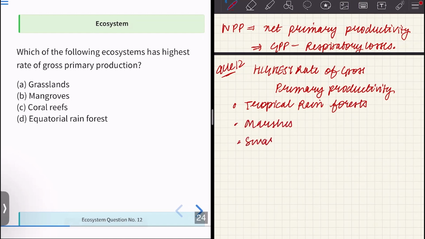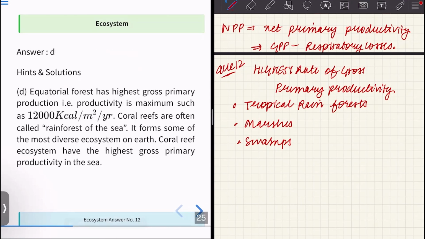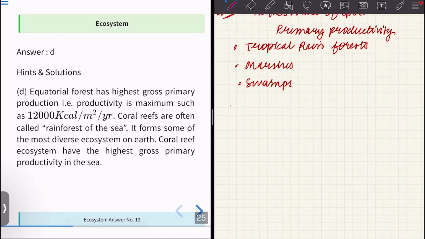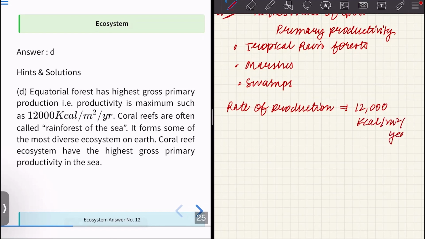So these three areas have the highest rate of gross primary production. Okay. And what is the primary production here? The rate of production is 12,000 kilocalorie per meter square per year. So you can imagine how much is produced by these areas.